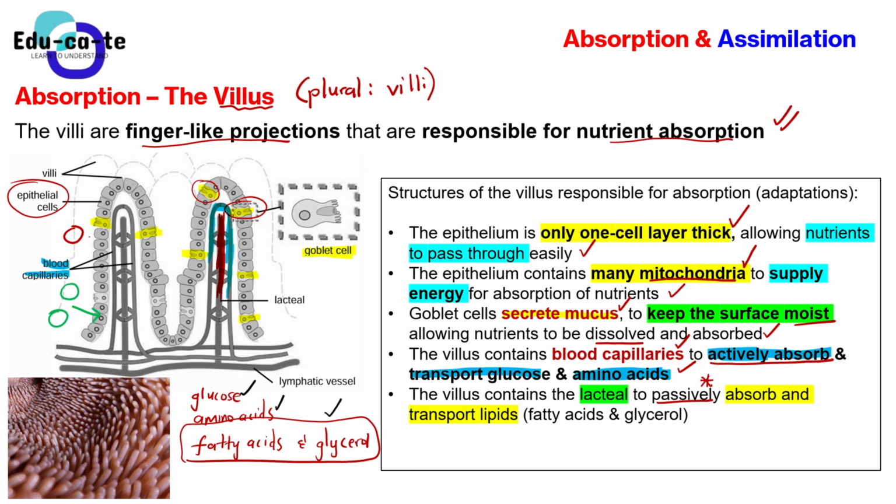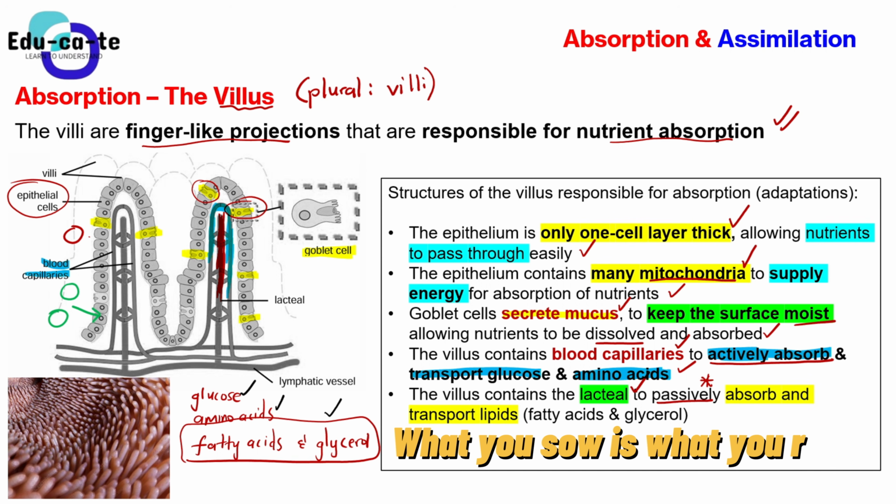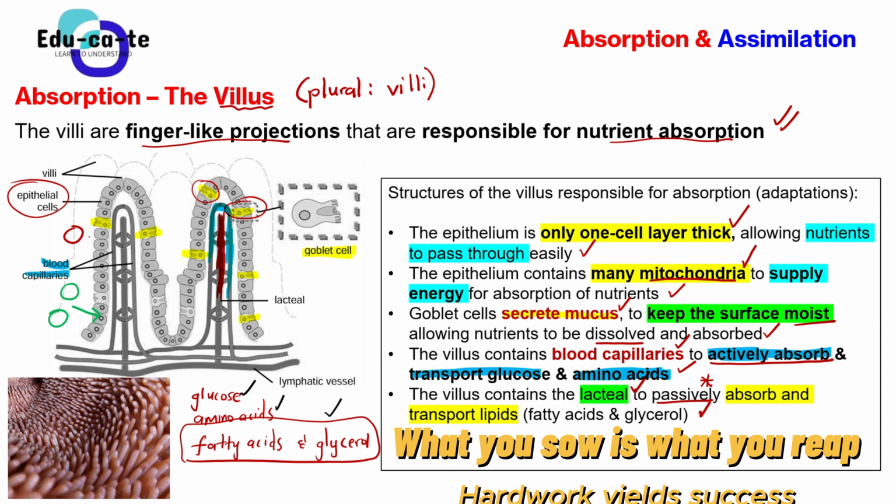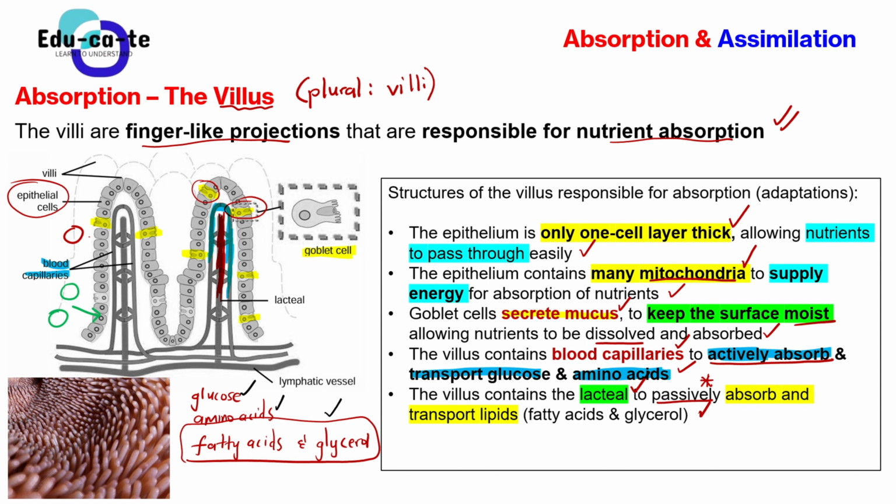It's a passive process. Okay, so the villus has got the lacteal, that is a mark, and then now you explain what it helps to have the lacteal. It is to passively absorb and transport lipids. That is the second mark. When they give you 2 marks to mention the adaptations, or the structural suitability of the villus for absorption, you need to explain these things.